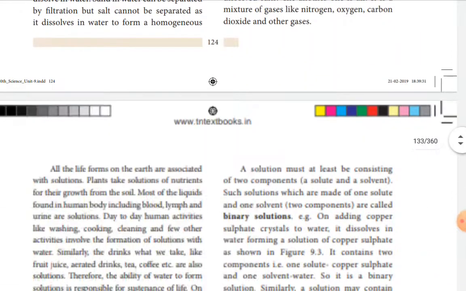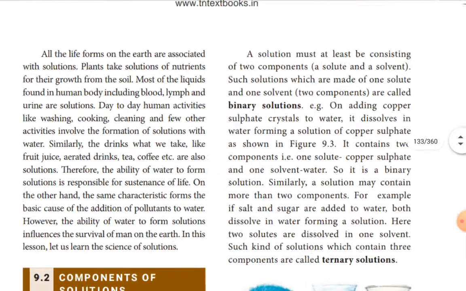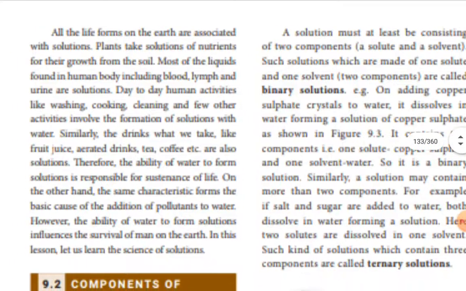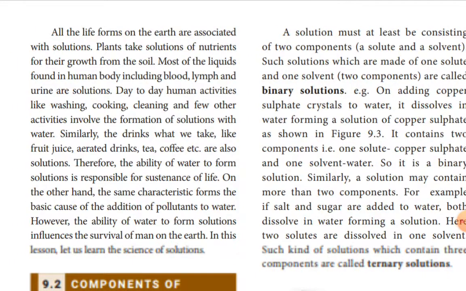Then next, all the life forms on earth are associated with solutions. Solutions are very important and play a very important role in our life. For example, plants take solutions of nutrients for their growth from the soil.